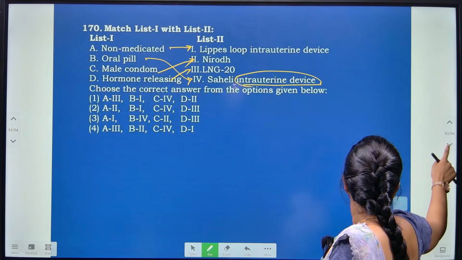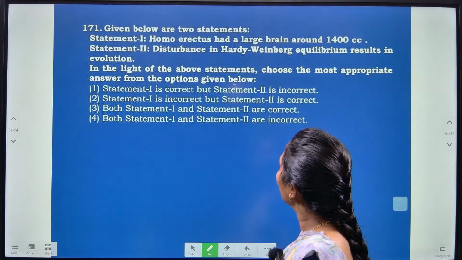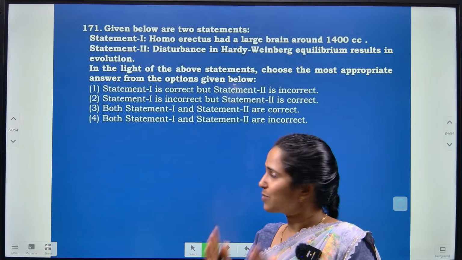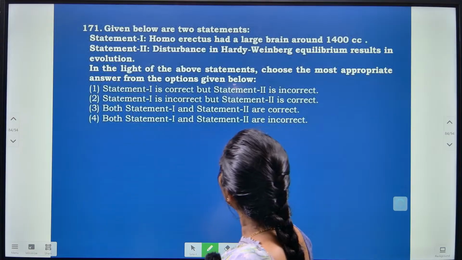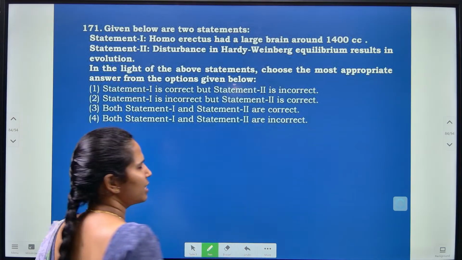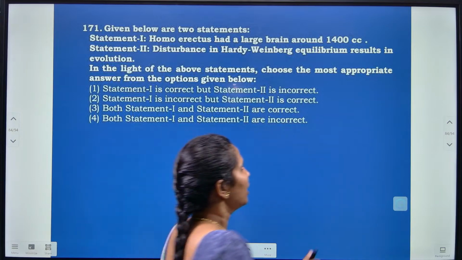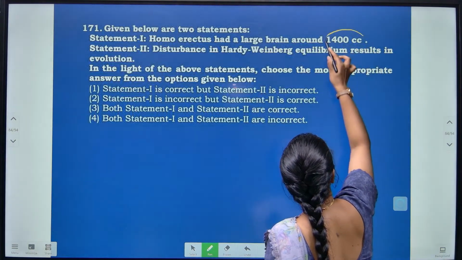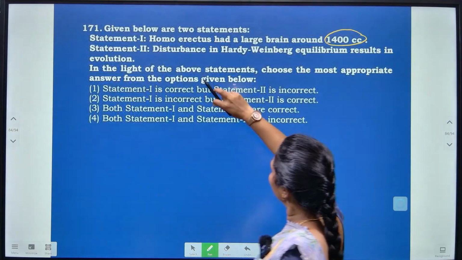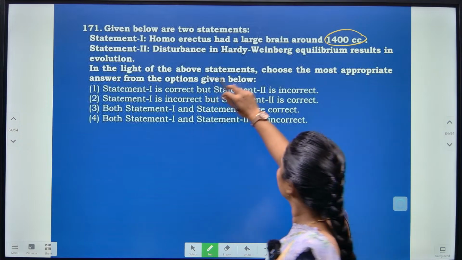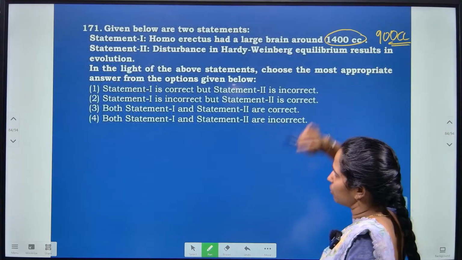Okay, right. Again, given below are two statements, statement 1 as well as statement 2. What does statement 1 tell us? Let us see. Homo erectus had a large brain capacity of 1400 cc. Was it a Homo erectus? Not so. It is the Neanderthal. 1400 cc was the brain capacity of Neanderthal man. Then what would be the brain capacity of the Homo erectus? It is 900 cc. Just don't get confused here.